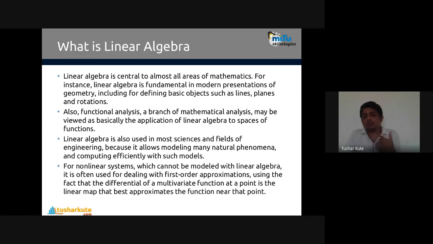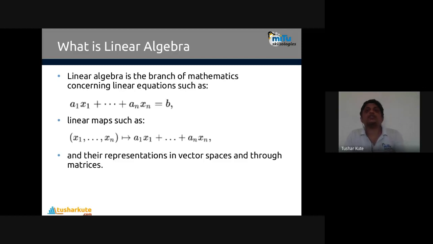That's why it's required. For non-linear systems, which cannot be modeled with linear algebra, it's often used to deal with first-order approximations, using the fact that the differential of a multivariate function at a point is the linear map that best approximates the function near that point. So this is the second part of it: differential calculus, like finding a derivative or the partial derivative of it. Why to use it, how to use it, that's part of calculus. So when you are using non-linear systems, different calculation methods are applied, and based on that the machine learning models will be created. That we'll see as the second part of this unit. Now see, the base of linear algebra is the linear equations.